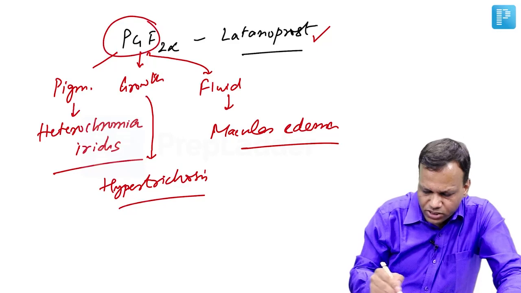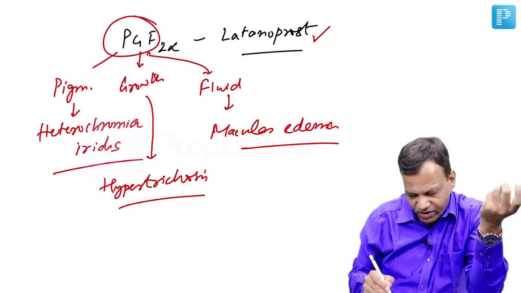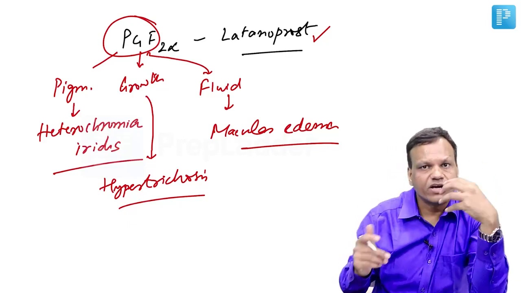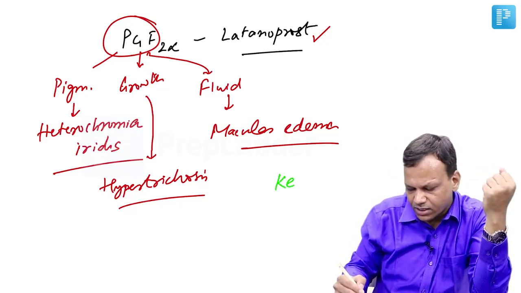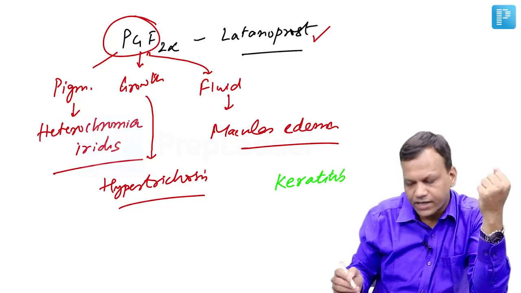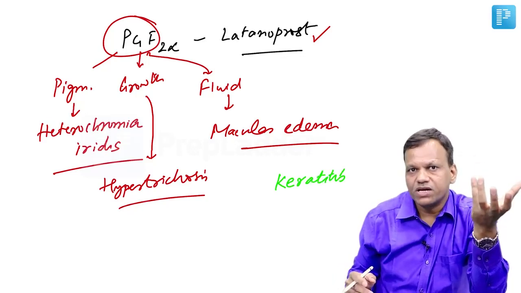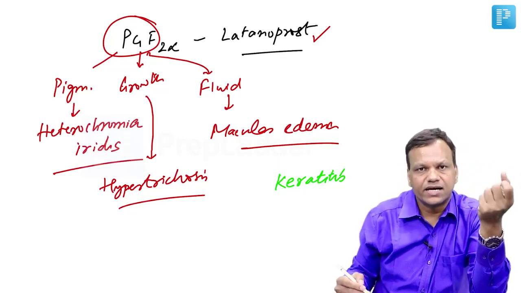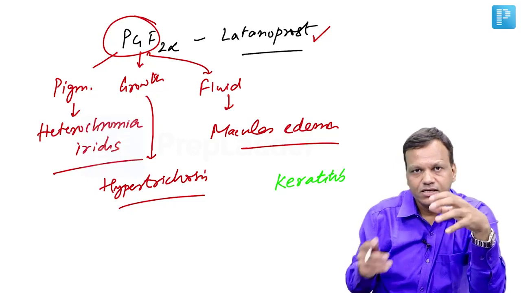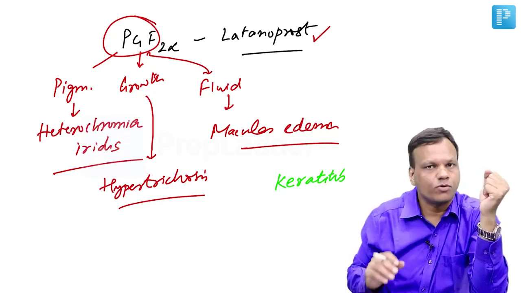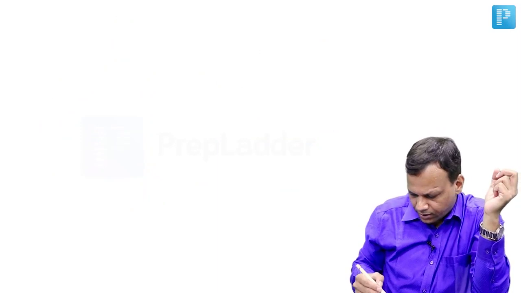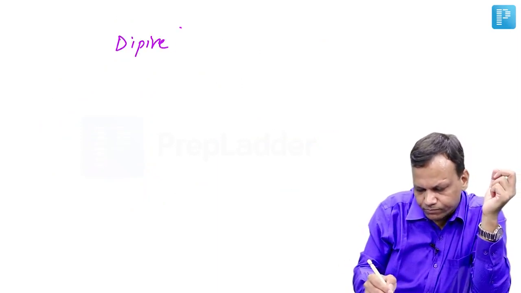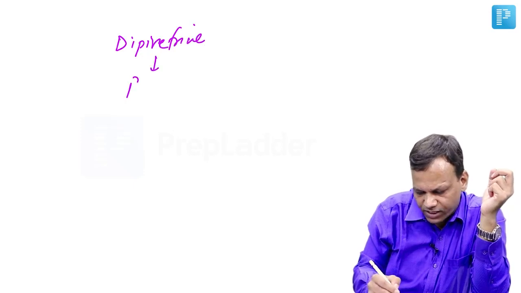Another important thing, it is a prostaglandin, and prostaglandins can cause inflammation. So it is contraindicated if there is inflammation in the eye. Like if patient is having glaucoma, along with that person is having keratitis. The question may be given like there are cells in the aqueous humor, there are keratic precipitates, they are giving inflammation as the side effect. So if there is inflammation, latanoprost should not be given. Okay. Then lastly, we have a drug called adrenaline or dipivefrin. It can cause pigmentation of conjunctiva.